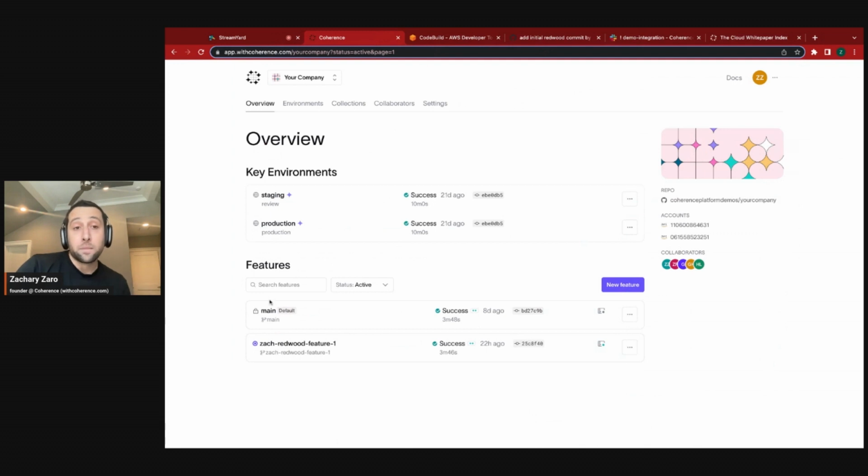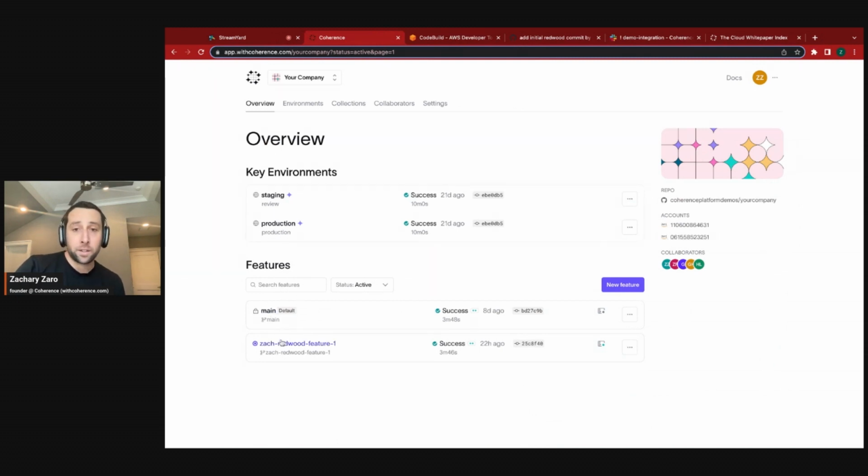Some of the things that you're seeing on the page that I think are interesting to just note are around Coherence also managing a production environment, and we're doing that in a different AWS account or Google Cloud project than the rest of these environments. In general, we feel like it's our opportunity to bring best practices to the teams that we work with, who are often small teams that, even if they did write their own Terraform and get to deploying their applications, they're not able to get to the best practices that AWS and Google and all the other clouds are publishing in their white papers as far as how you should use these platforms to the fullest.